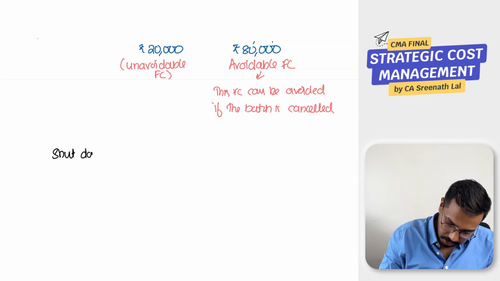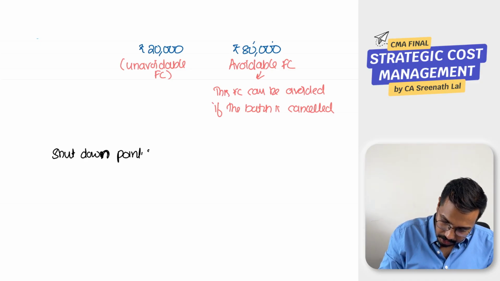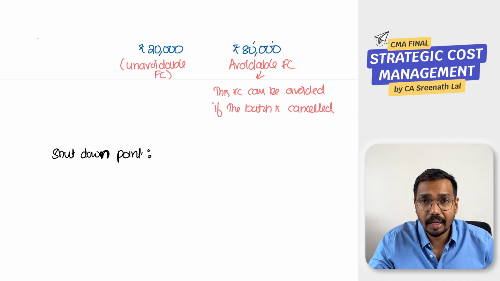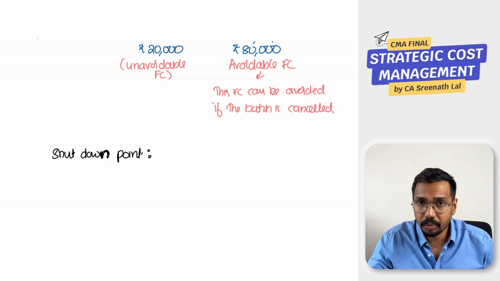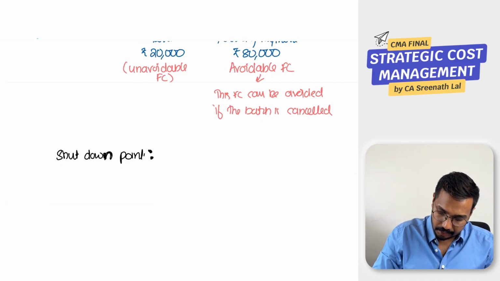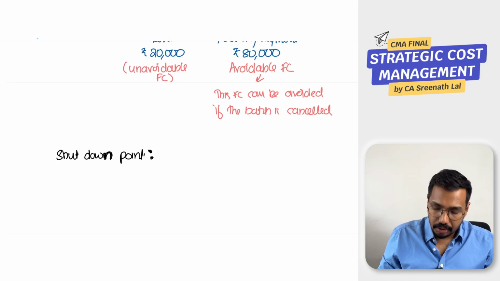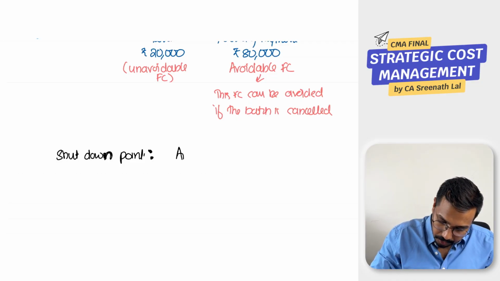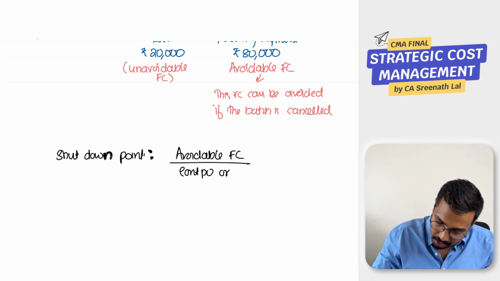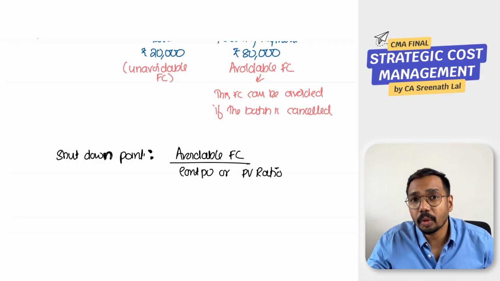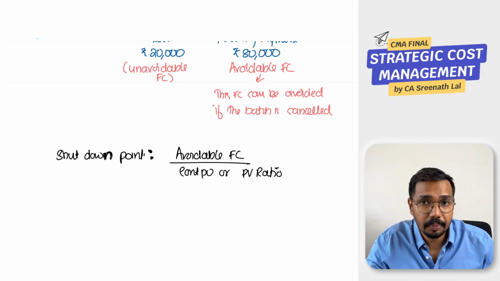Okay. So what is shutdown point? First let us understand the formula, then we'll do an analysis. Learn the formula and then we'll understand that. So shutdown point is equal to avoidable fixed cost divided by contribution per unit or PV ratio. See, the denominator can be either contribution per unit or PV ratio.